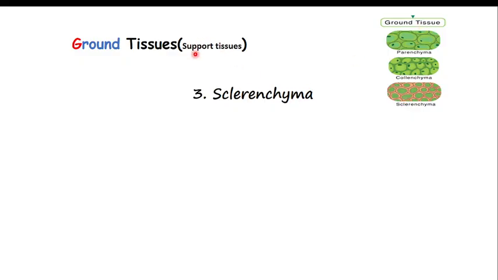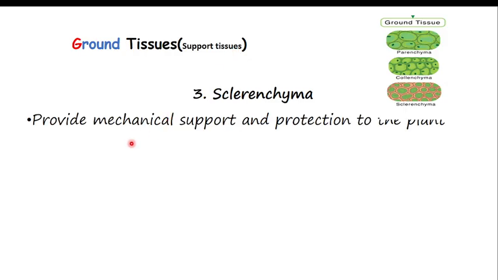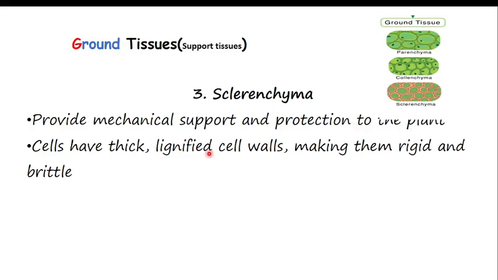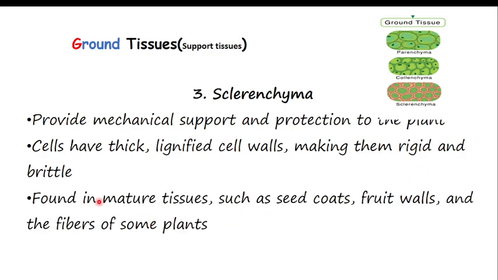So let me talk about the sclerenchyma, another part of the ground tissue, specifically permanent tissue, which is normally responsible for support. Sclerenchyma also provides mechanical support and protection to the plant. Their cells have thick, lignified cell walls, making them rigid and hard. Also, they are found in mature tissue, such as the seed coat, fruit walls, and the fibers of some plants.